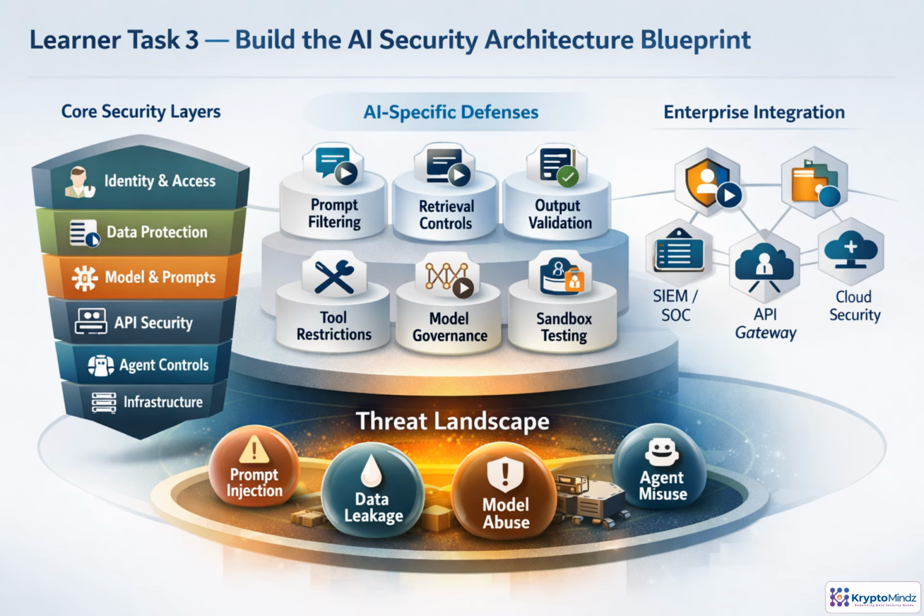The security blueprint should show where AI risks enter and where controls stop them. Start with core security layers: identity, data protection, APIs, infrastructure, and monitoring. Then add AI-specific defenses, including prompt filtering, retrieval controls, output validation, tool restrictions, sandboxing, and red team testing. Finally, connect these controls to enterprise platforms like IAM, DLP, SIM, API gateways, and cloud security. The goal is secure by design. Every AI workflow has clear trust boundaries, control points, and accountable owners.